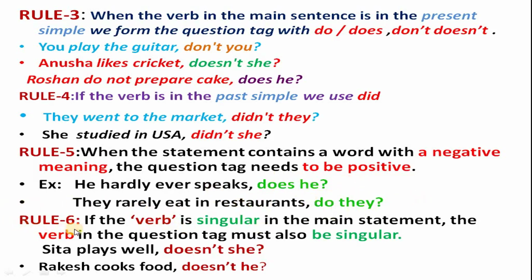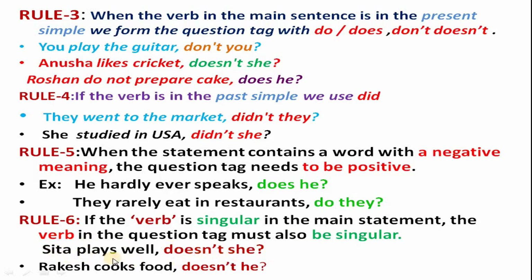Then we are going to understand rule number 6. If the verb is singular in the main statement, the verb in the question tag must also be singular. So in the main sentence, the verb must be singular. In question tag also, the verb must be singular.